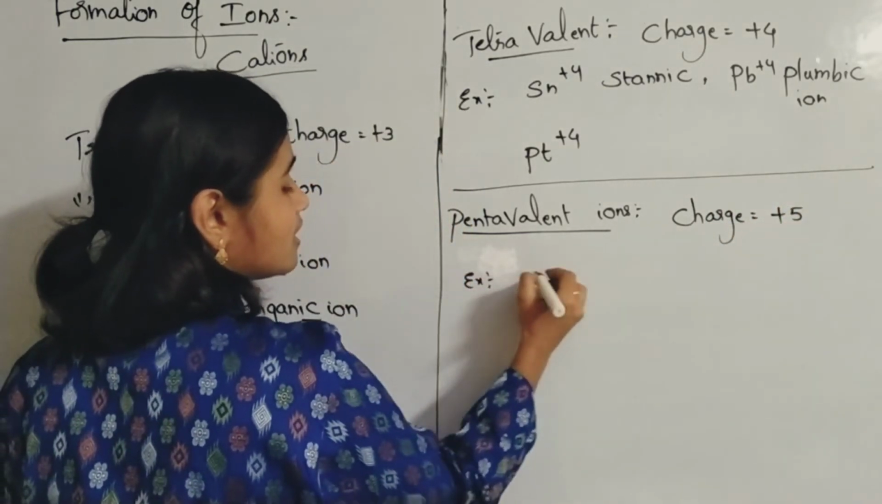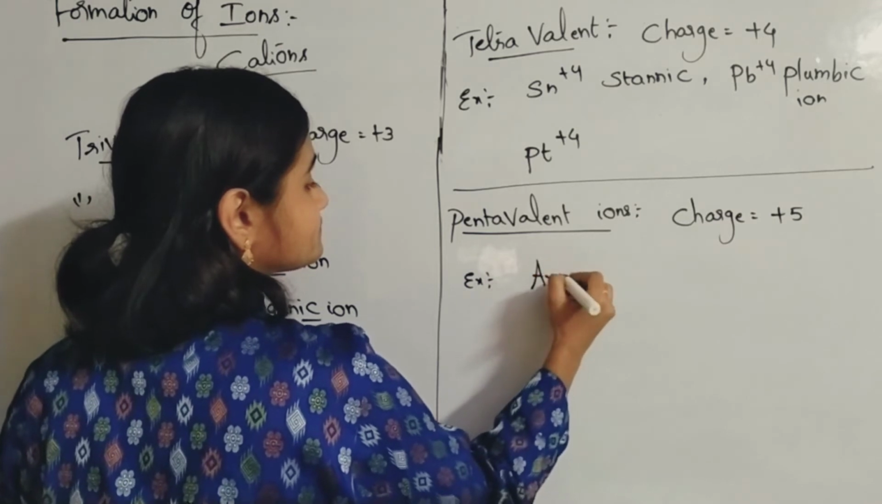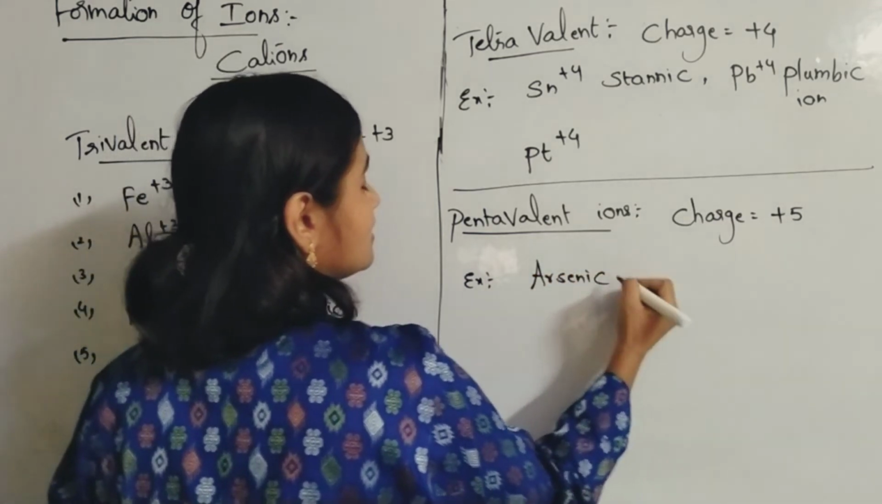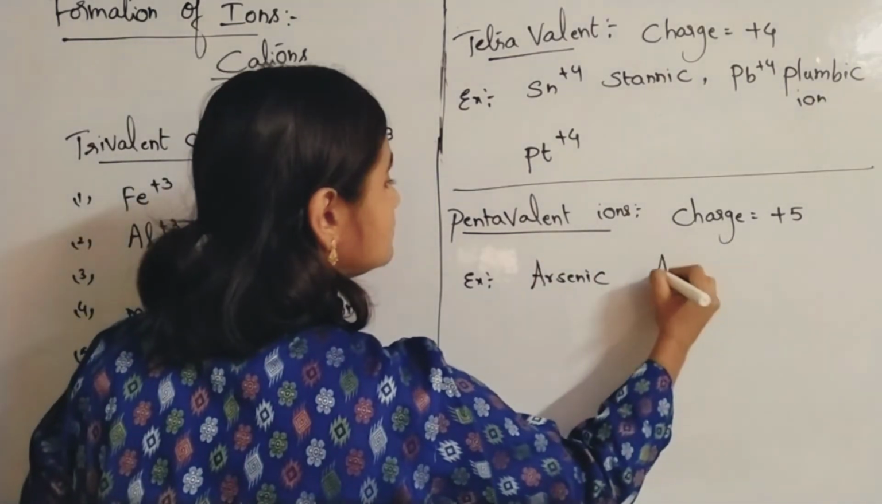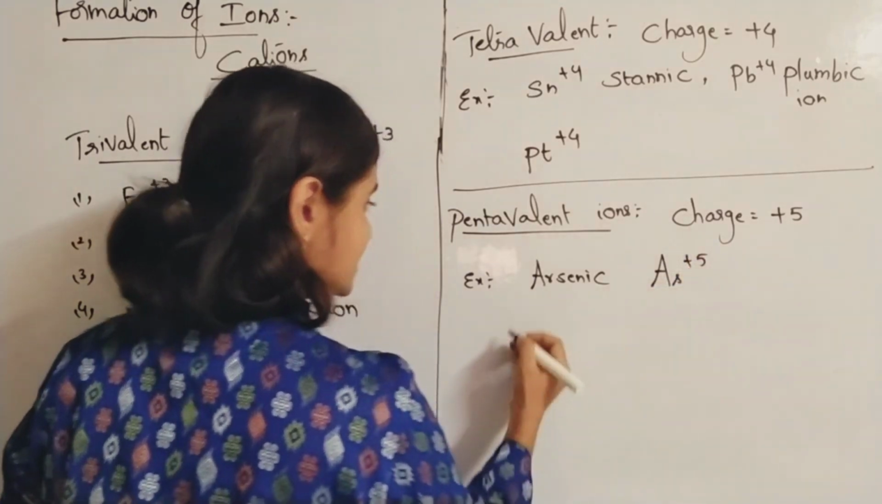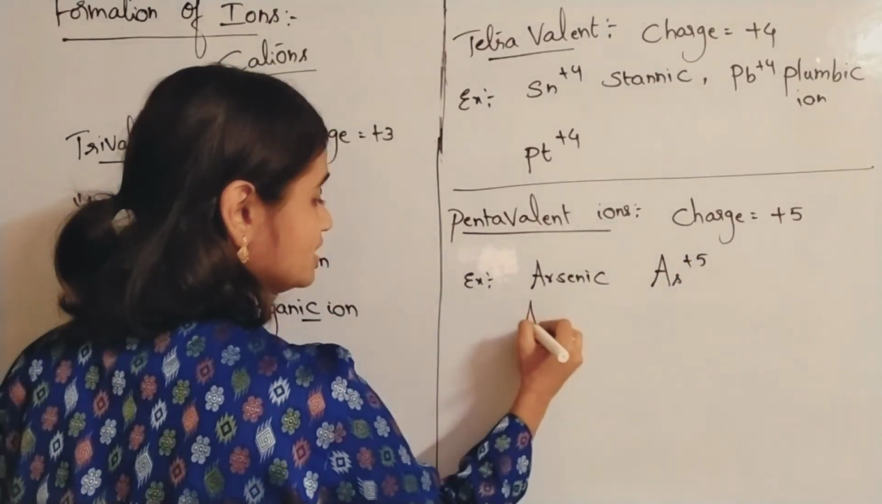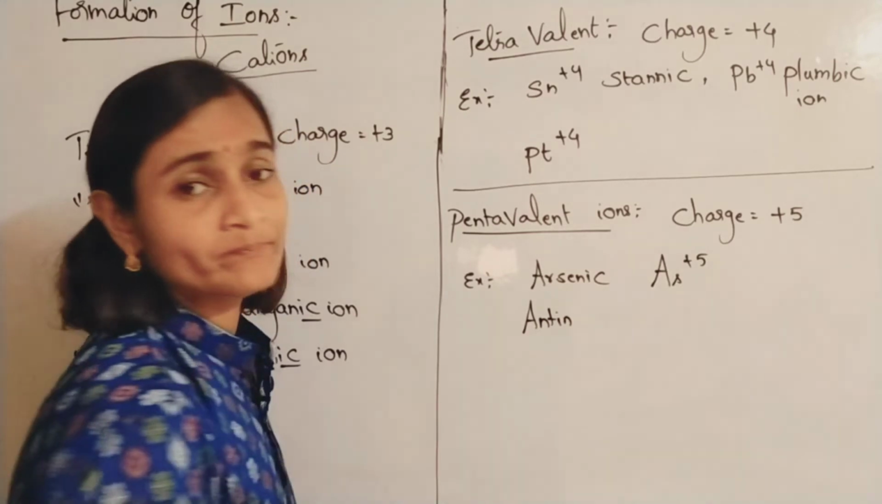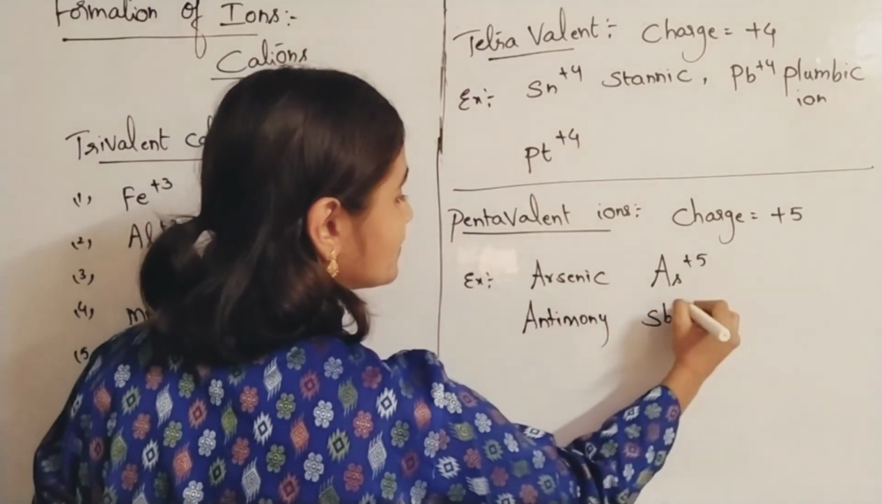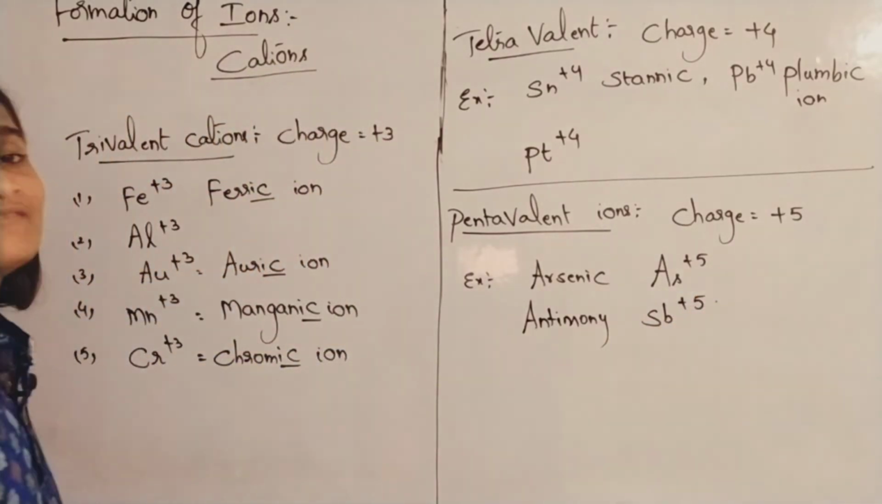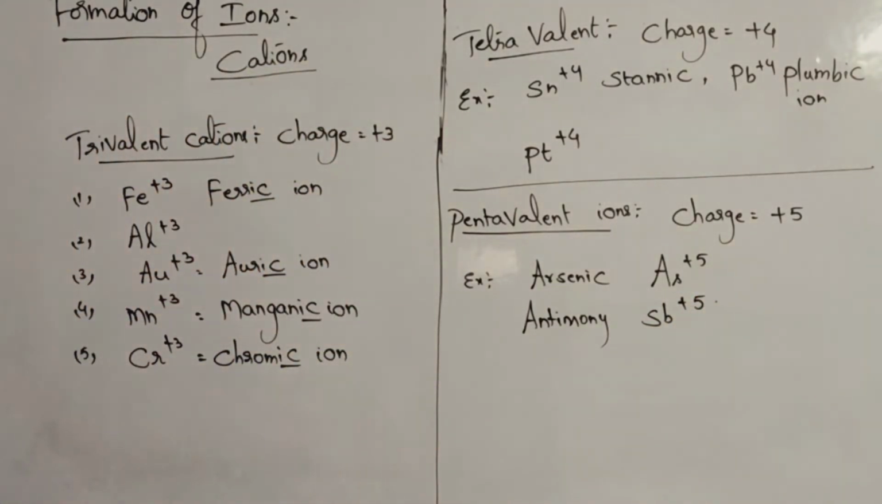Arsenic and antimony. Arsenic, As plus 5. Pentavalent. Antimony symbol is Sb. Antimony, Sb plus 5. Okay, so pentavalent positively charged ions.